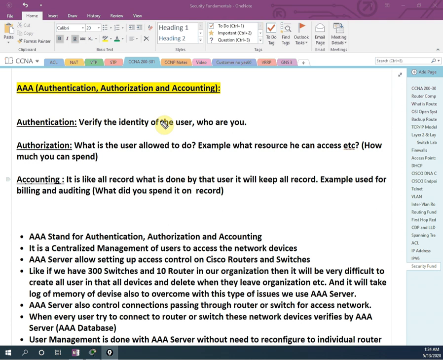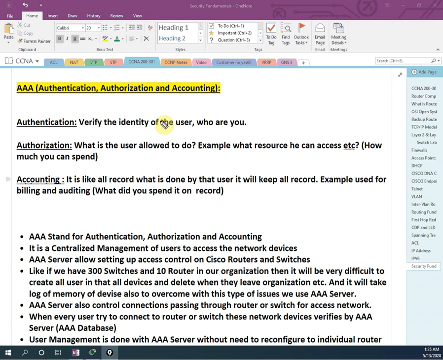Anyhow, we are going to do a small lab in Packet Tracer, although the configuration is not in our syllabus. But for your knowledge, interviews, and career, we are going to do a small lab. When you reach CCNP, we will do a big lab in GNS3. In CCNP also we don't have AAA configuration, but there we will use an ISE server, with graphical user interface configuration, creating groups and all. Here we will do it at a high level, because in our syllabus we have only the theory part for this. Okay, so let me start AAA.